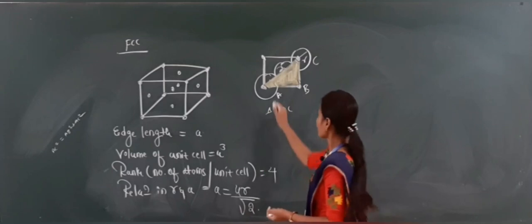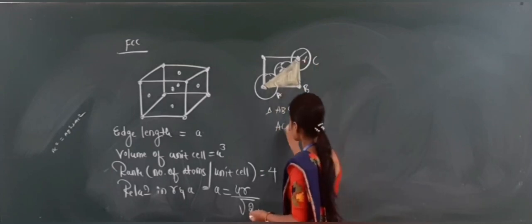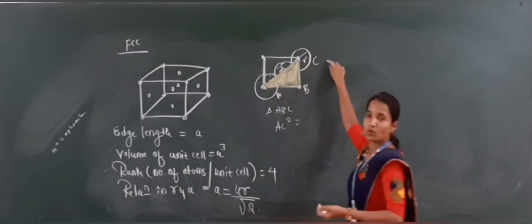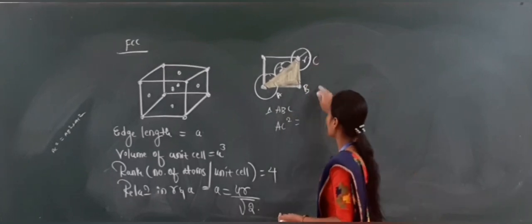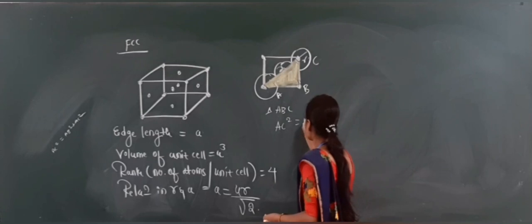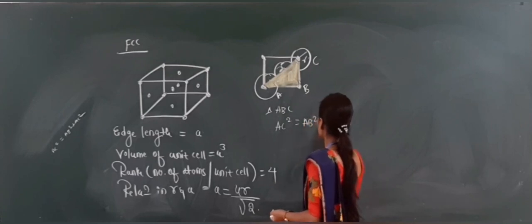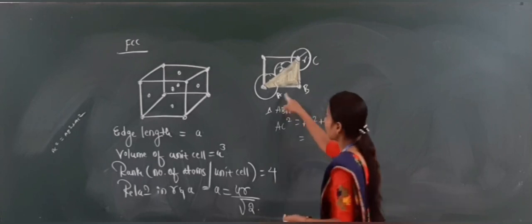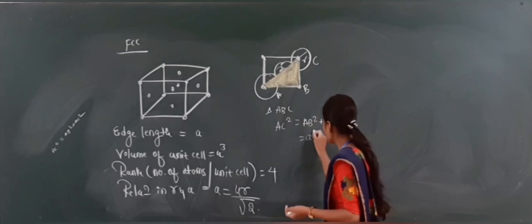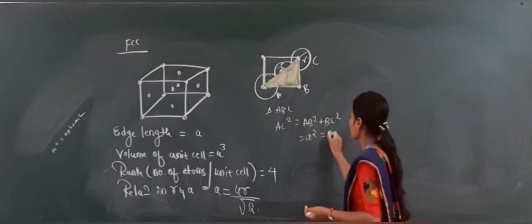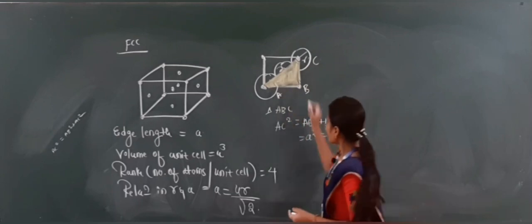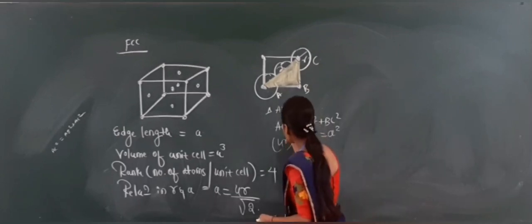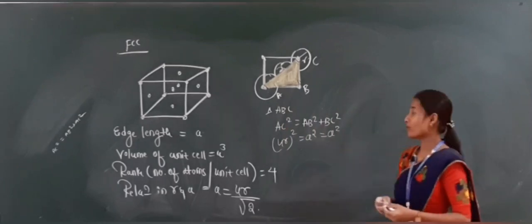In triangle ABC, AC square is equal to AB square plus BC square. AB square is nothing but A square. BC square is nothing but A square. And then AC square is given by 4R square.